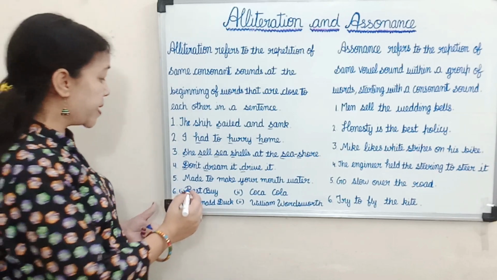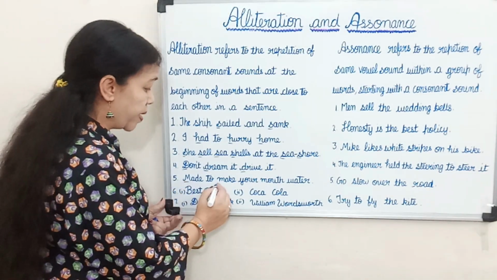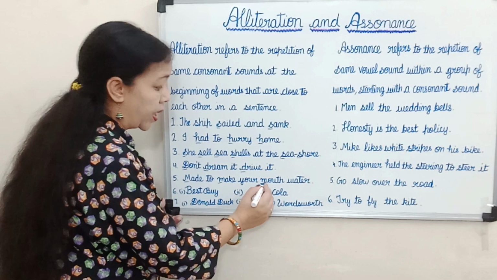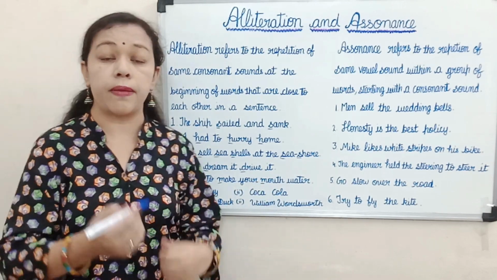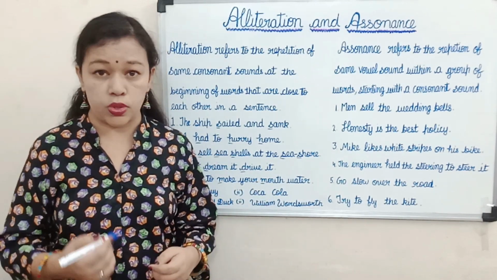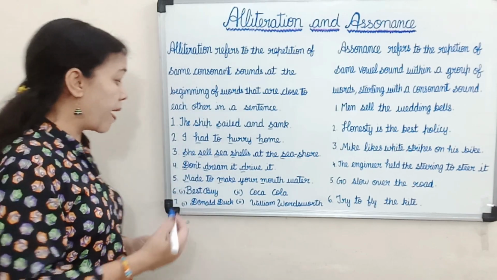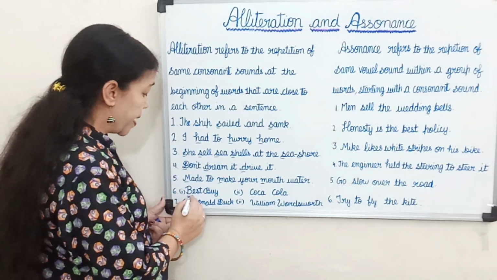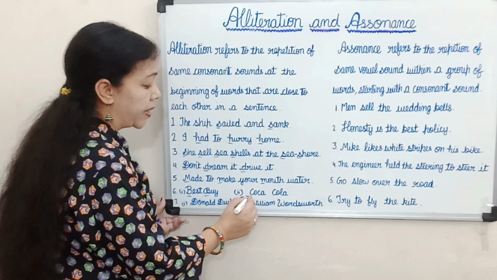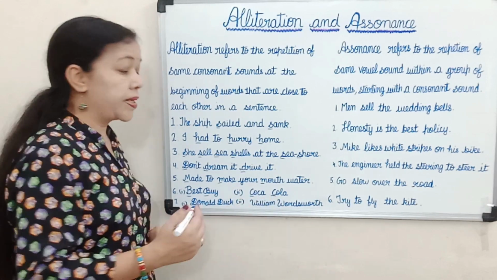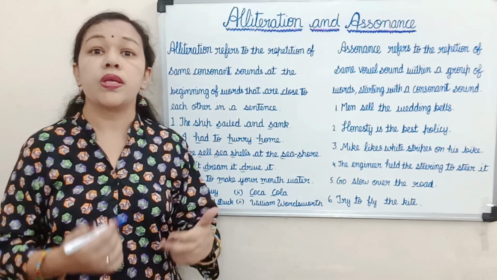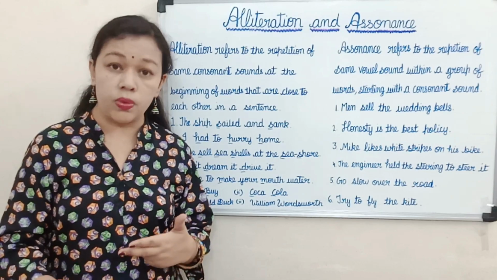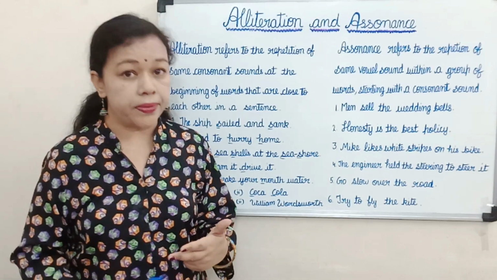Another advertisement is made to make your mouth water, and in this also we have the repetition of the same consonant sound. Next we have the brand names Best Buy and Coca-Cola. It is the repetition of the same consonant sound, so it is also an alliteration.